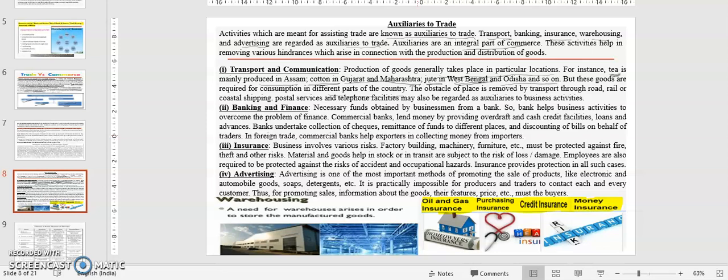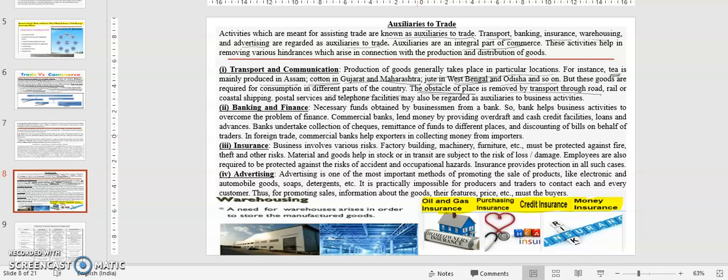Because there are many people residing, and 95% of the people used to consume tea. So that's why a person sitting in Tamil Nadu also consumes tea, and a person sitting in Jammu and Kashmir will also consume tea. So transportation is necessary to transfer the goods from one place to another. The obstacle of place, that is this challenge, this hindrance, this resistance of how goods are transferred, is removed by the transportation process.